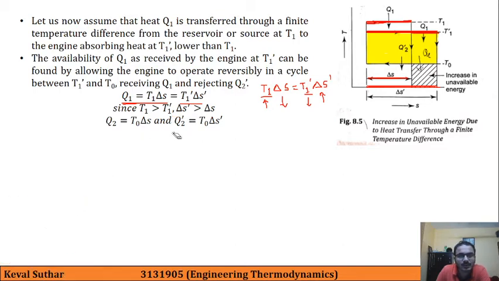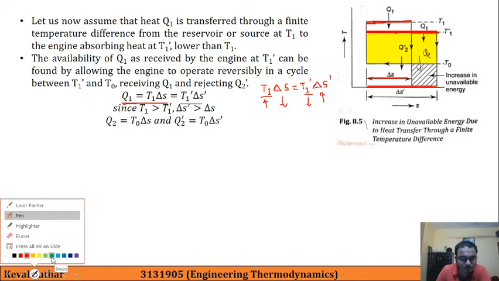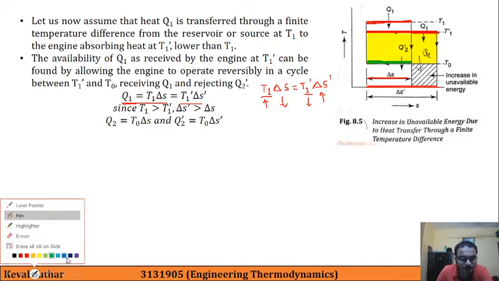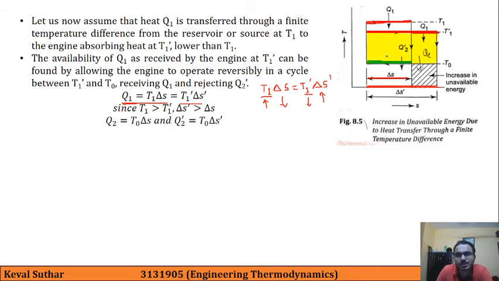Okay, now let us focus on the Q2 part. Here Q2 can be written as T0 into delta S, and Q2 prime is T0 into delta S prime, that can be shown as this.